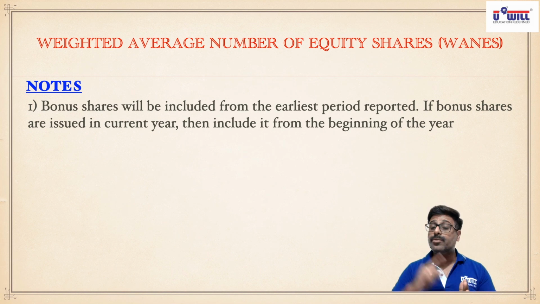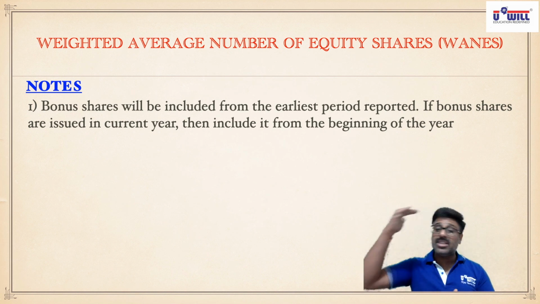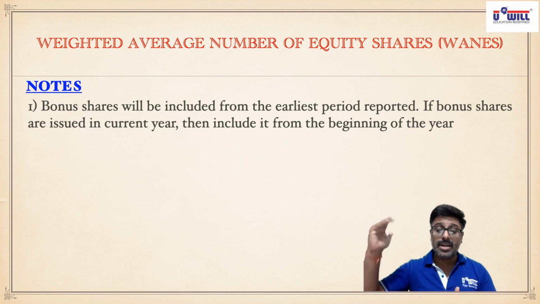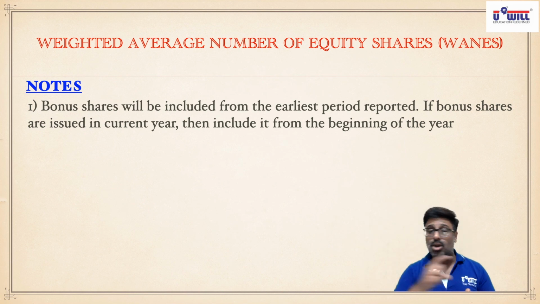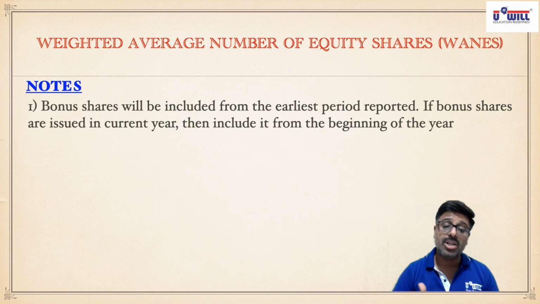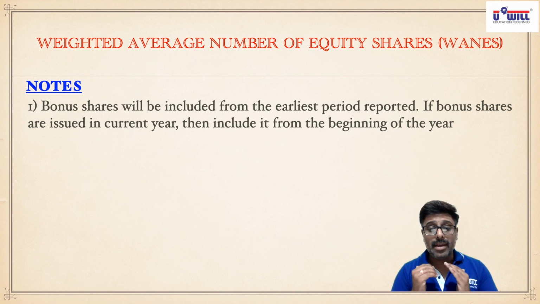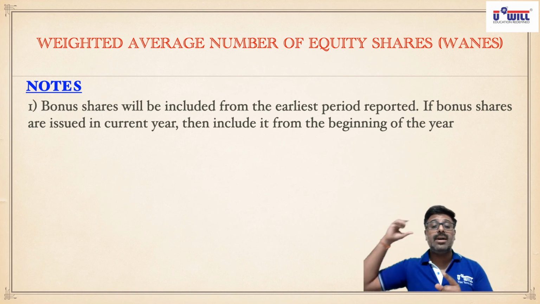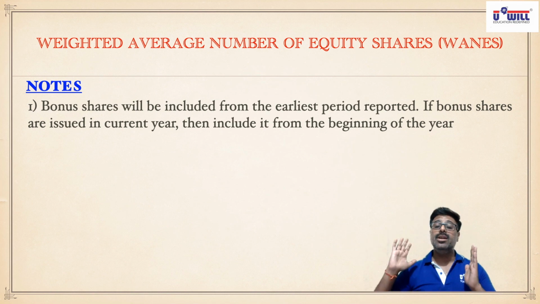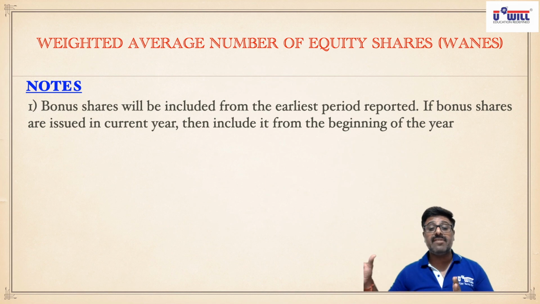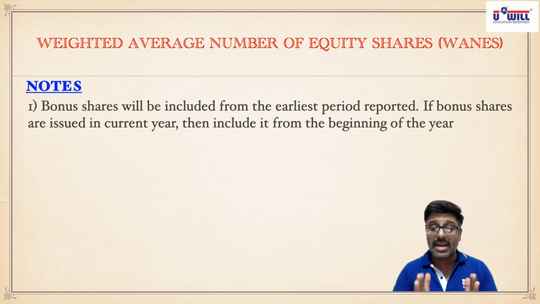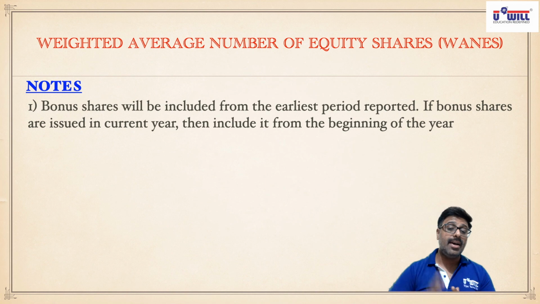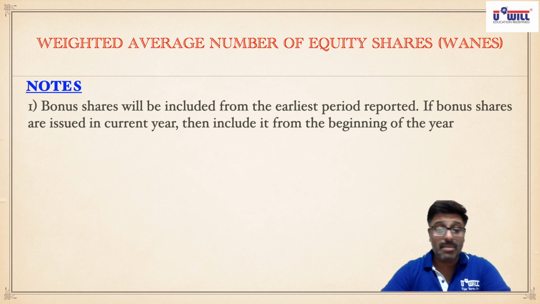Why? Because if bonus shares are issued, profits don't increase, the numerator doesn't increase, the number of shares increases, the denominator increases, so EPS goes down. In a way that the wrong impression does not go amongst the shareholders, we include the bonus shares from the earliest period reported. So if you are reporting the information of the last 4 or 5 years, include it from the very first year which you are reporting. If you are reporting only the current year, include it from the beginning of the year. So a very important note, everyone must write it down.